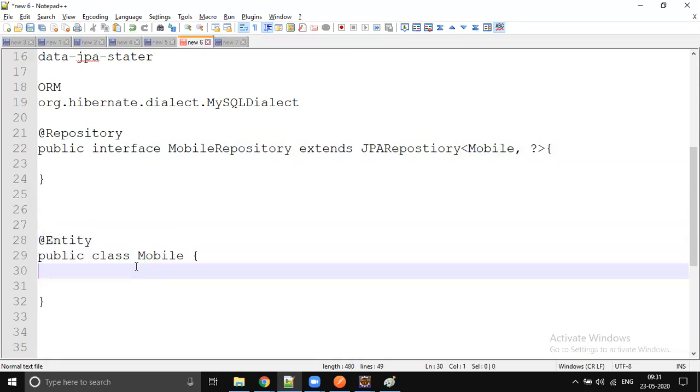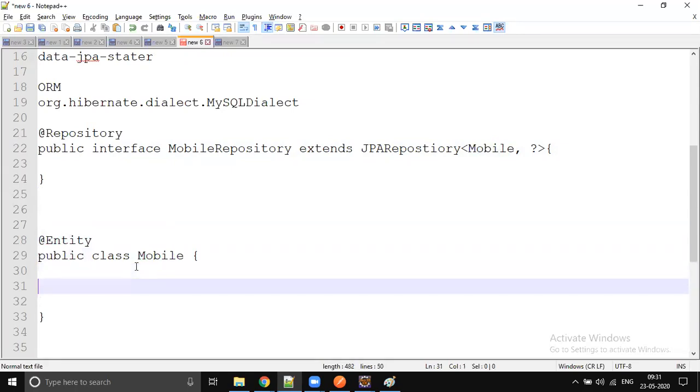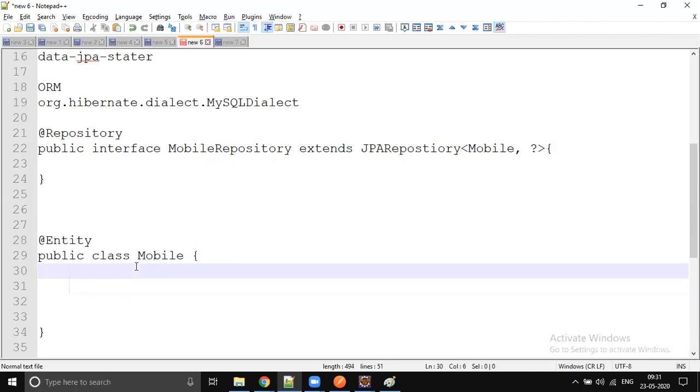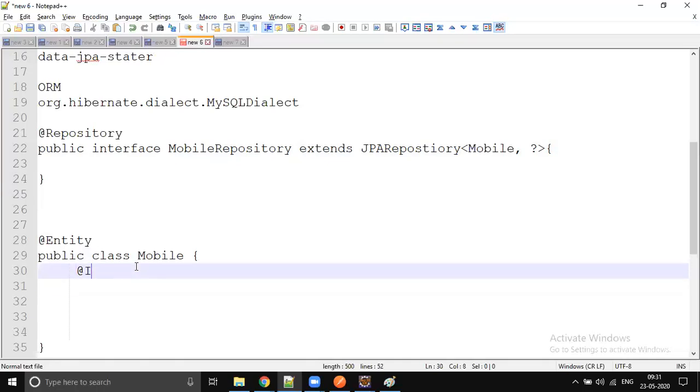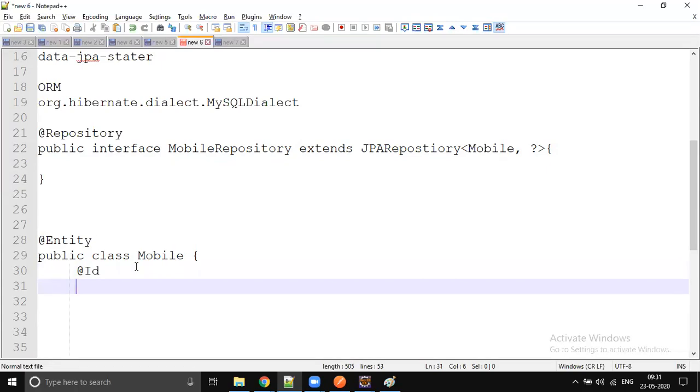Next, one more mandatory annotation is @Id. Without @Id, you can't proceed. You will get an exception. The @Id annotation has to be used for the primary key. What is the primary key for your table? That you need to specify. For Mobile, the primary key is int.